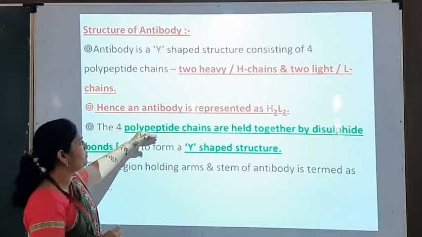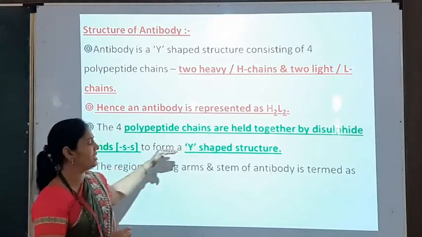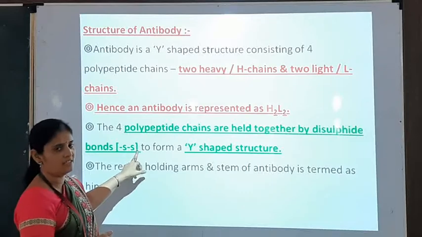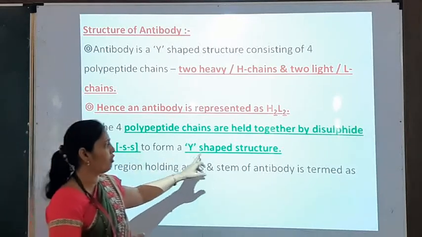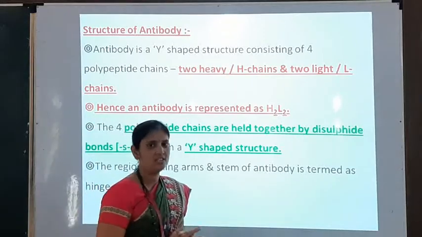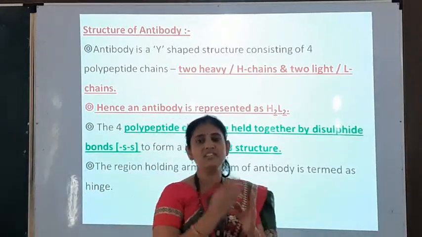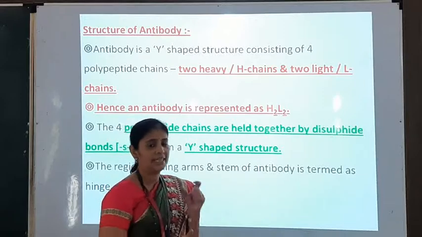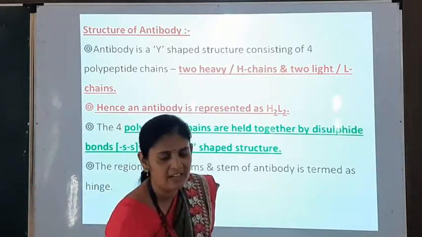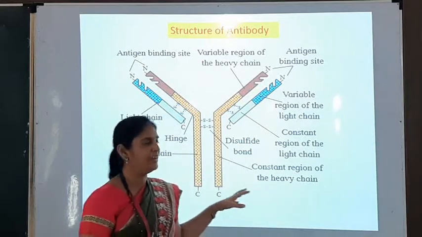So here the 4 polypeptide chains are held together by disulfide bonds, that is S-S, to form a Y-shaped structure, and the region that is holding the arm and stem of the antibody is called the hinge. So we have to understand these points from the structure of antibody.